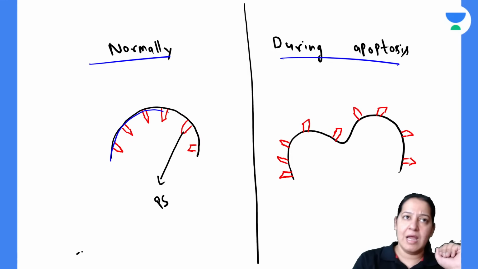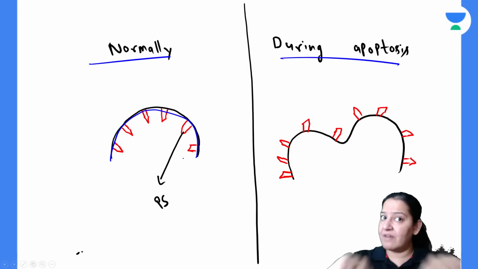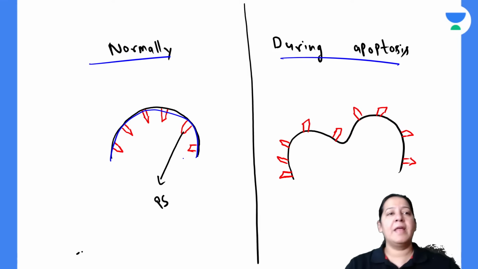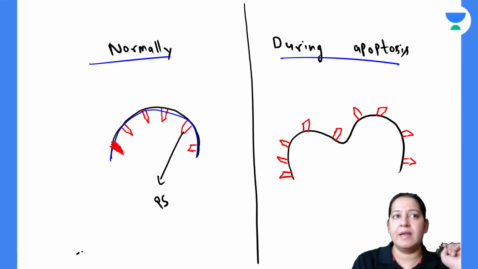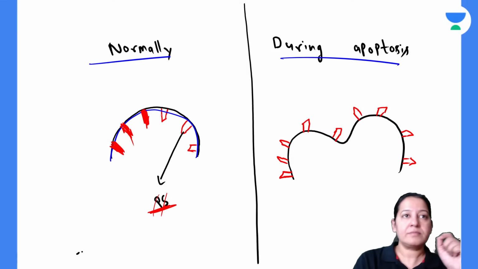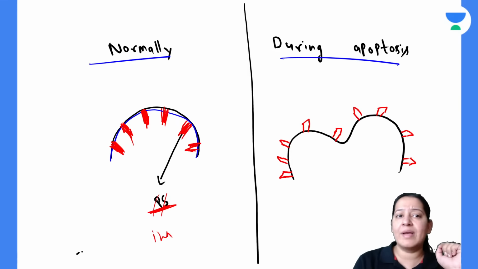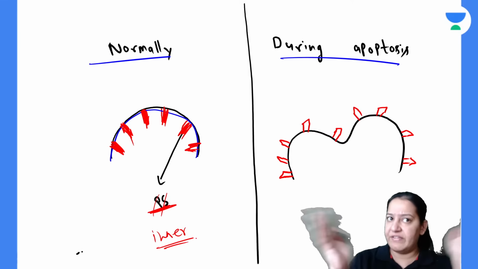See, in the normal cell, on the inner surface of the cell membrane, there is phosphatidylserine. The name is phosphatidylserine. It is present on the inner surface of the cell membrane. You can see clearly in the diagram.